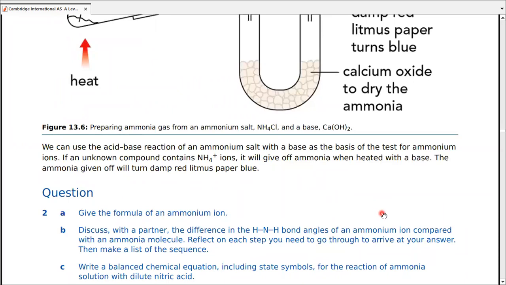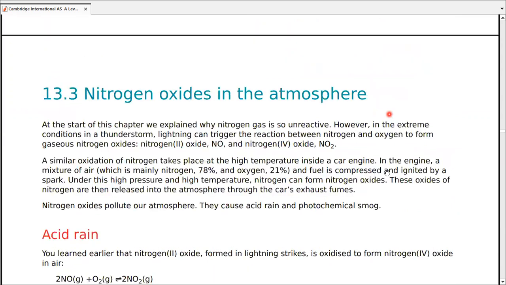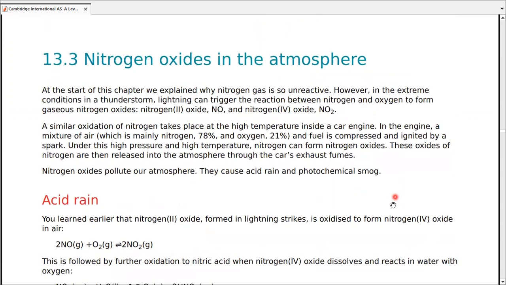So we can use the acid-base reaction of an ammonium salt with a base as the basis of a test for ammonium ions. If an unknown compound contains ammonium ions, it will give off ammonia when heated with a base, and this gives a pretty good idea of the positive ions of the substance.